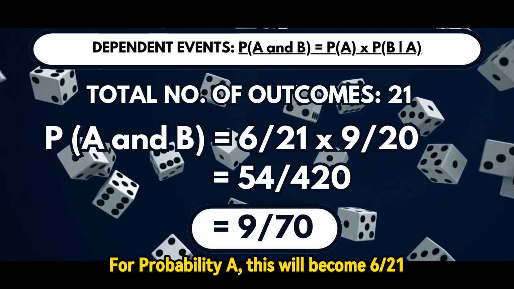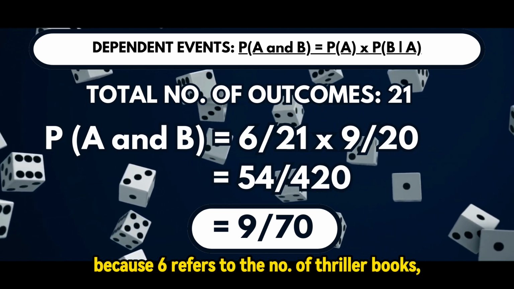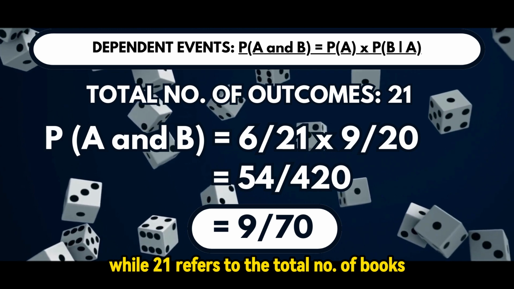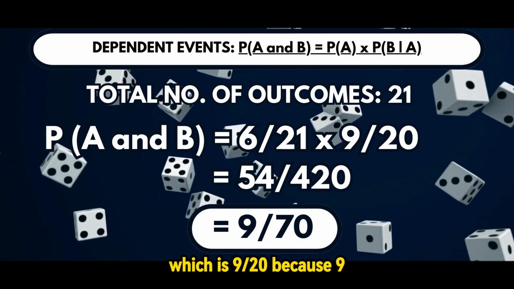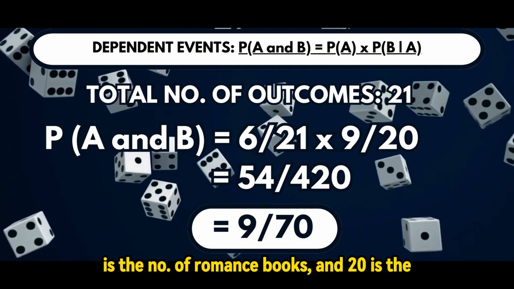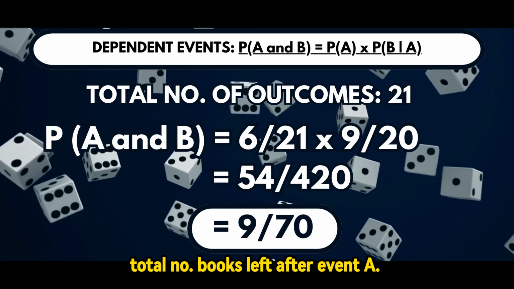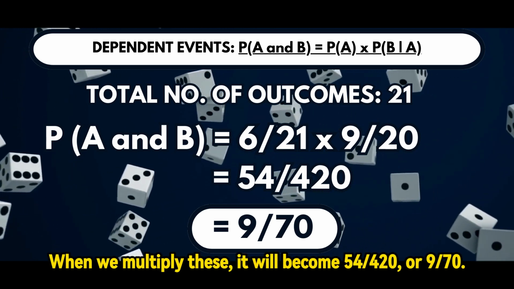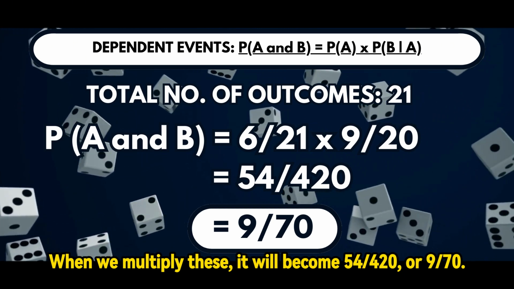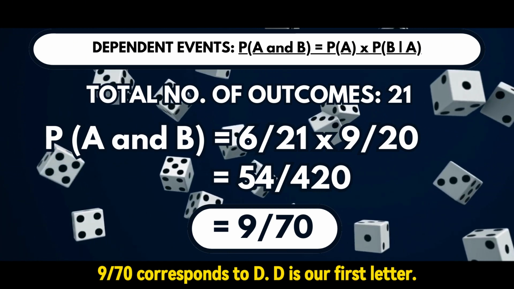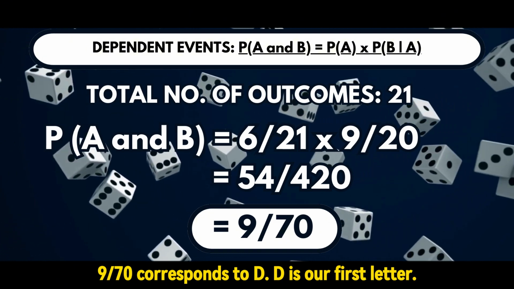For probability A, this will become 6/21 because 6 refers to the number of thriller books, while 21 refers to the total number of books. Then, we will multiply this by probability B, which is 9/20 because 9 is the number of romance books and 20 is the total number of books left after event A. When we multiply this, it will become 54/420 or simply 9/70. Our answer 9/70 corresponds to the letter D in the box, so D is our first letter.